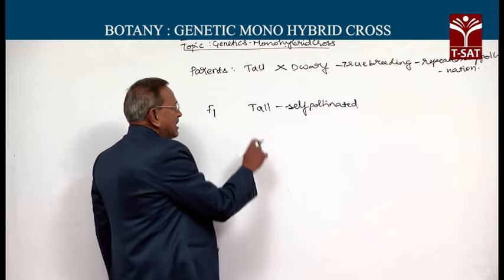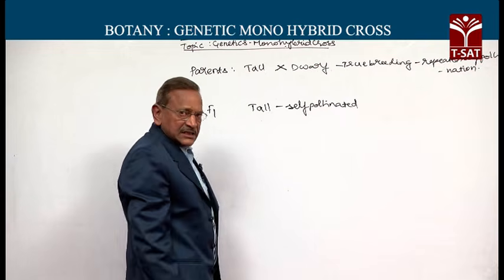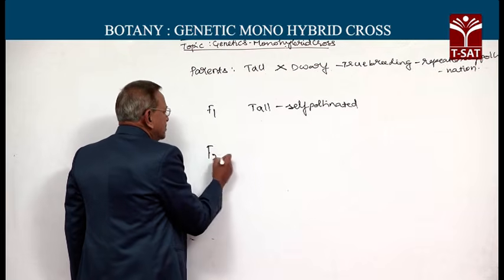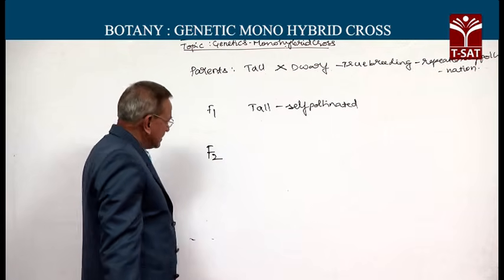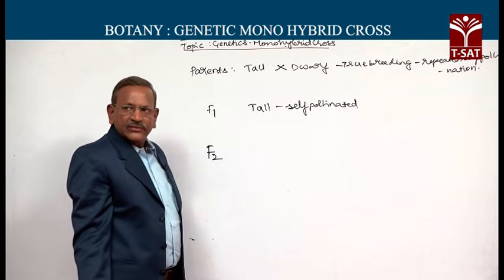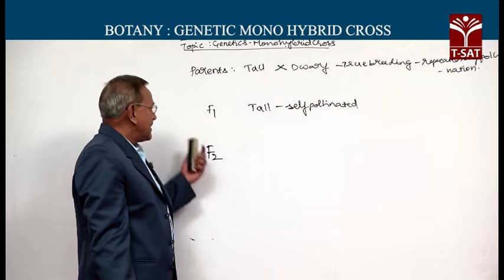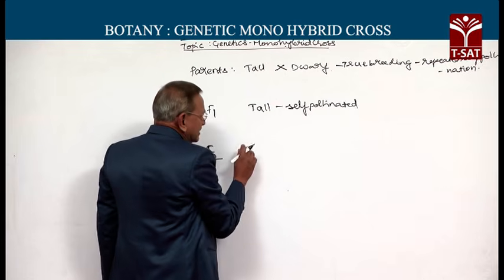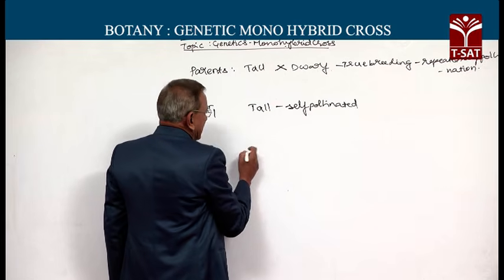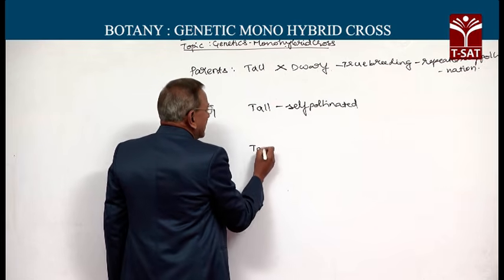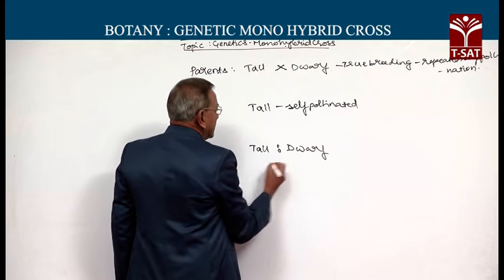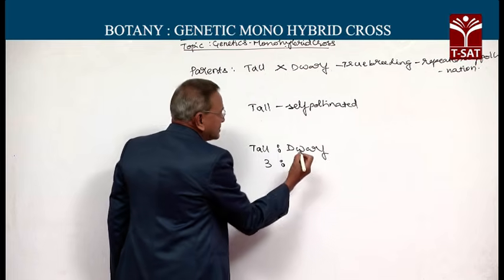After self-pollination he collected the seeds, and when the seeds were planted, the F2 generation was raised. F stands for filial generation. To his surprise, tall plants were there, and so were dwarf plants, in the ratio of 3:1.